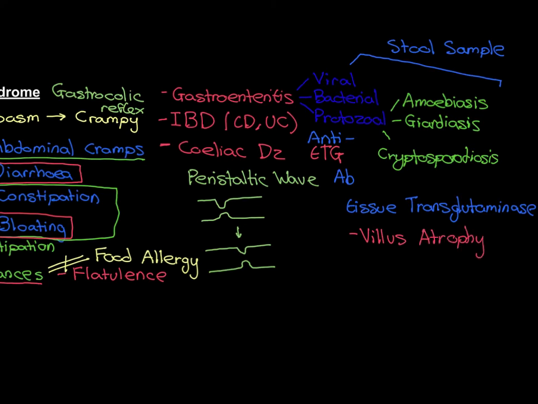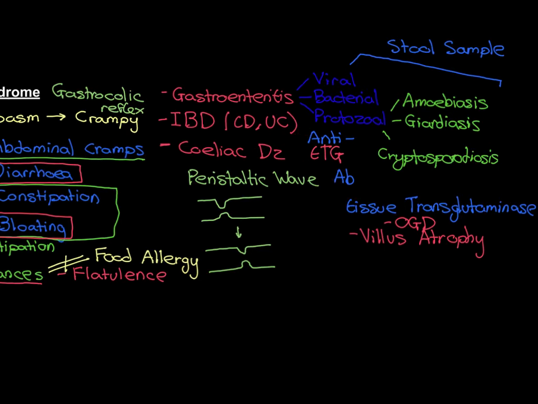So that's the key phrase for the diagnosis of celiac disease. You need to find villus atrophy in the small intestine, and to do that you have to take a biopsy after doing an esophagogastroduodenoscopy, an OGD. Right, so that's how you diagnose celiac disease. So first line test for celiac disease to rule it out would be an anti-TTG antibody.